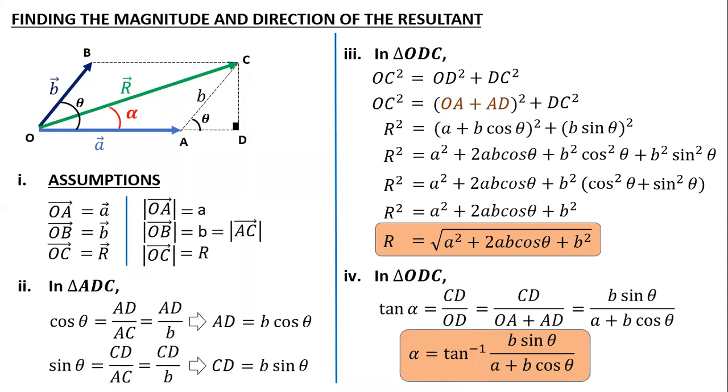Okay, sir. In the third and fourth part, do we have to add it, or what will be the proper answer? No, that is the proper answer. See, the third part is telling you the formula for the magnitude, and the fourth part is telling you the calculation for the angle, of the alpha. Yes, alpha is the angle, matlab the direction. So in the third and fourth part, we are getting the magnitude and the direction. Yeah, magnitude and direction, what we needed mathematically.